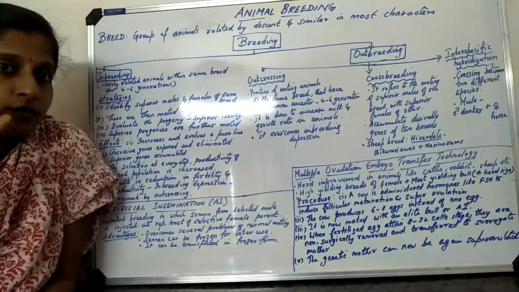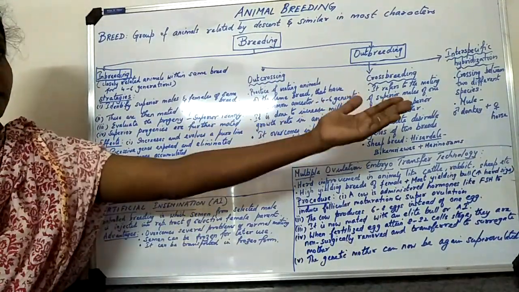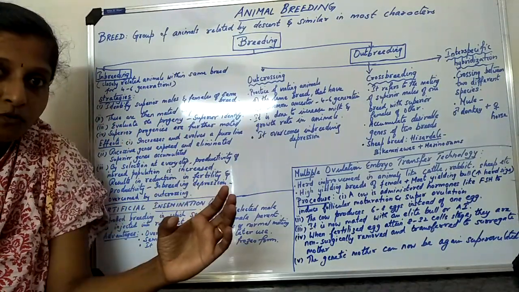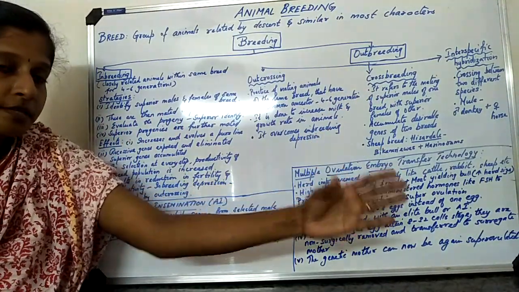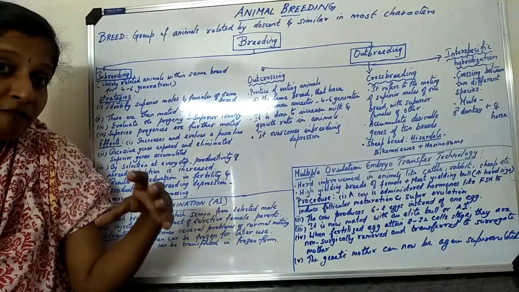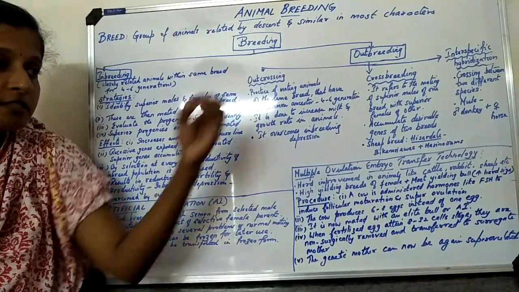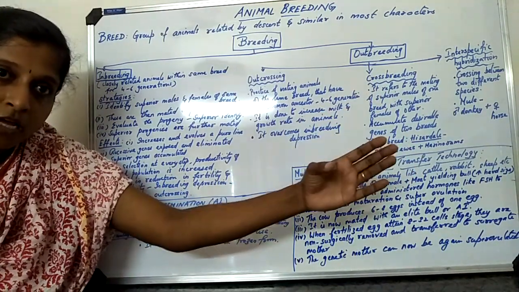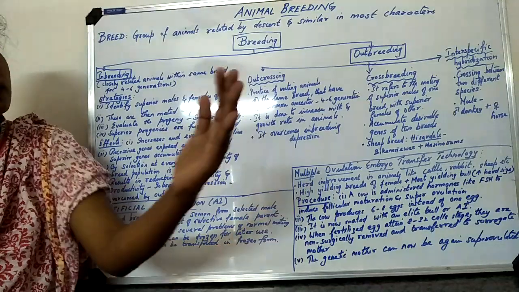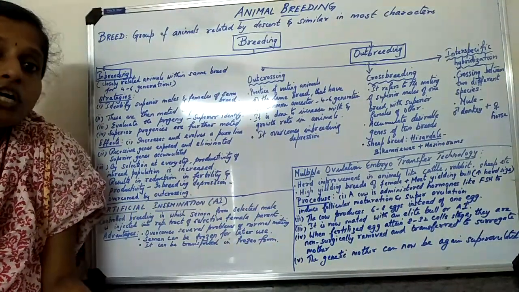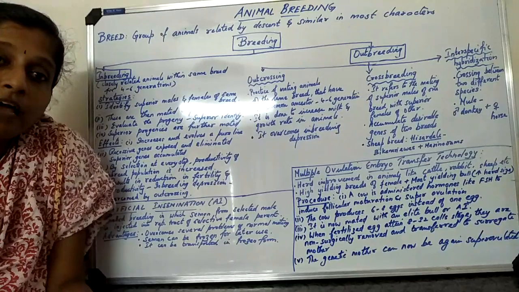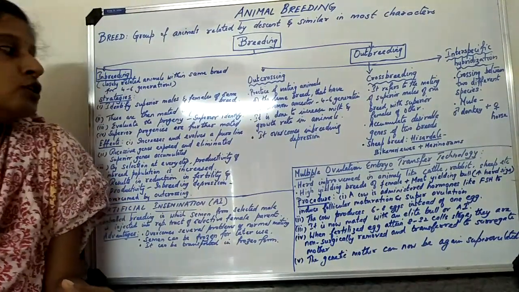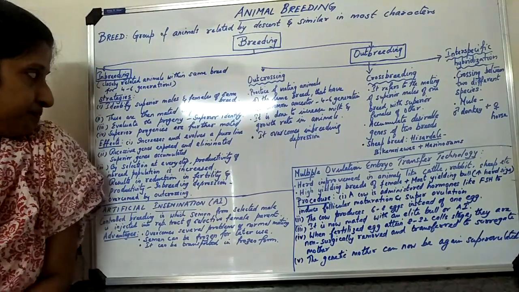We are identifying a superior male and a superior female, another superior male and superior female. These two animals are mated, they get an offspring. That two animals are also mated, they get an offspring. I am evaluating whether this animal has a good characteristic, and whether that offspring also has good characteristics. Now these two are mated, so that their offspring will also have good characters. We have to check whether they have good characters, and the process continues from generation to generation.